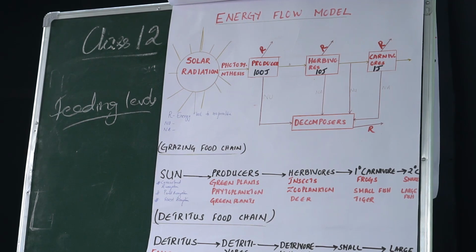So a grazing food chain, for example, is an arrangement from the sun to the producer, to the herbivore, and carnivore, to primary carnivore, secondary carnivore. And this is a unidirectional flow of energy. The flow of energy in the grazing food chain is unidirectional, or for that matter, the flow of energy in any food chain is always unidirectional. It always flows from the sun to the producers, to the herbivores, to the primary carnivore, secondary carnivore, and so on and so forth.